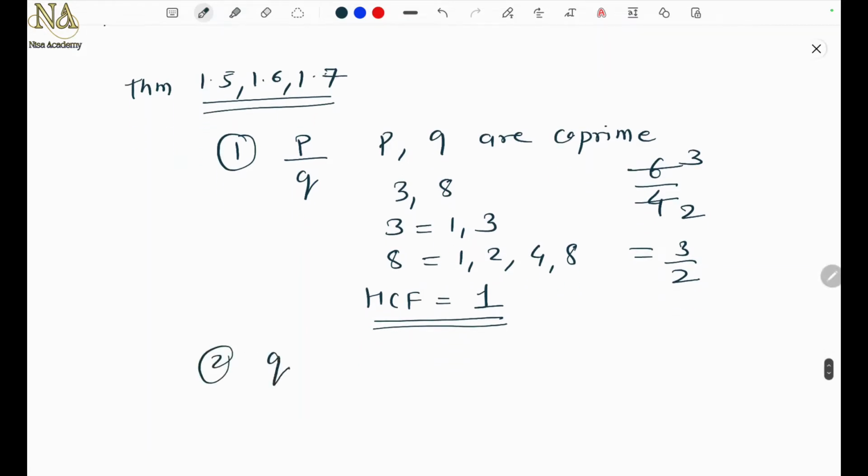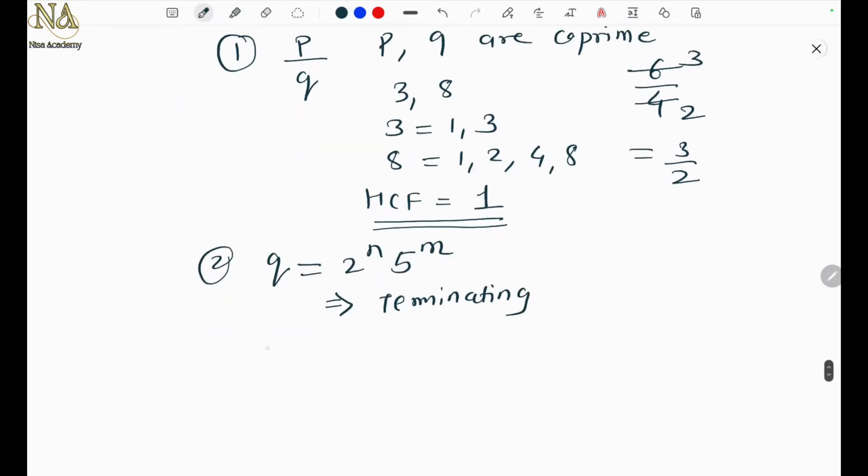You have to check the denominator. If the denominator is of the form 2 raised to n into 5 raised to m, then the rational number will have a terminating decimal expansion. Now what does it mean? For example, suppose there is a number 7 upon 40.